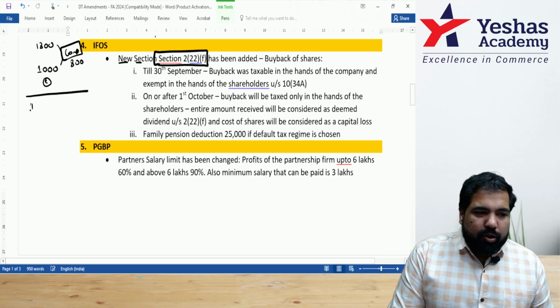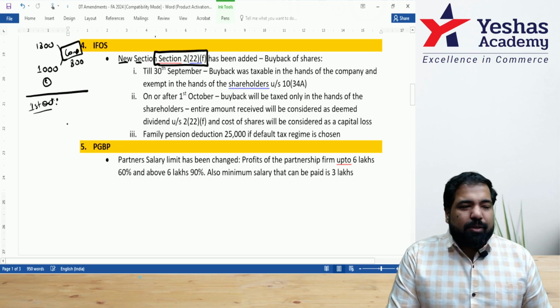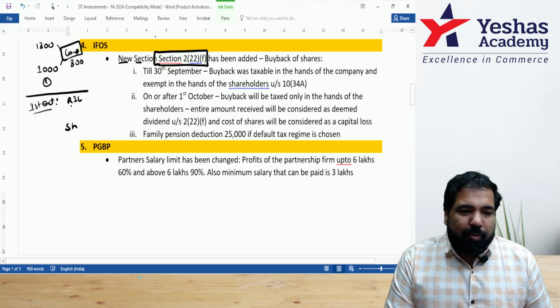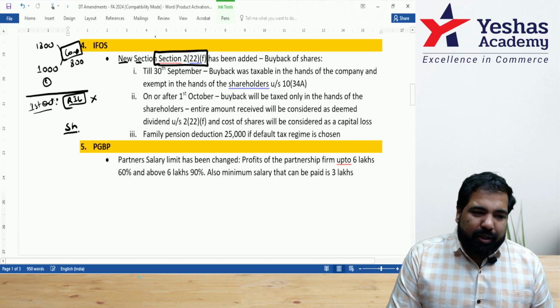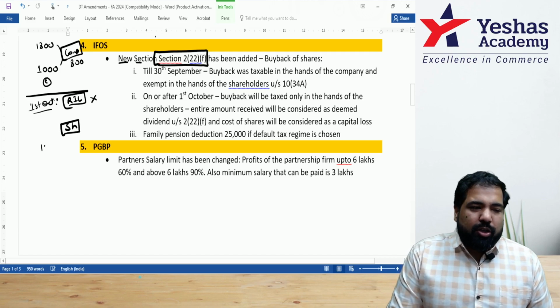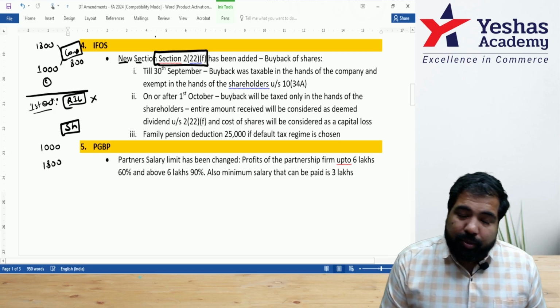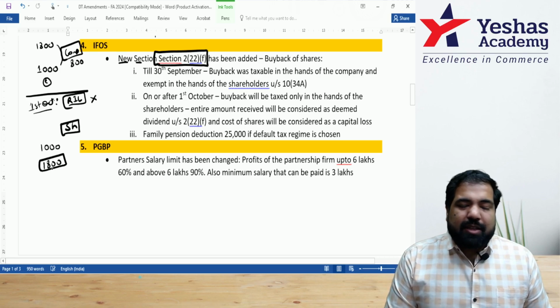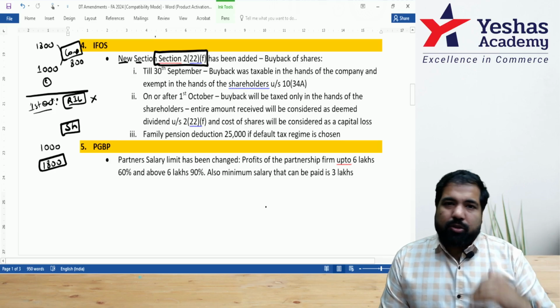But now from 1st October, there is a small change, which is rightful and logical. Guys, between the shareholder and Reliance, who has made the money? The shareholder. So why should the company pay the tax? So the company will not pay the tax anymore on buyback of shares. Then who will pay the tax? Obviously the shareholder. You had a share of 1000 rupees, you got back 1800 rupees, so this is your profit of 800, that should be taxed. But the government says this 1800 entirely will be taxed as deemed dividend under 222F, because it is also money going from the company to the shareholders.